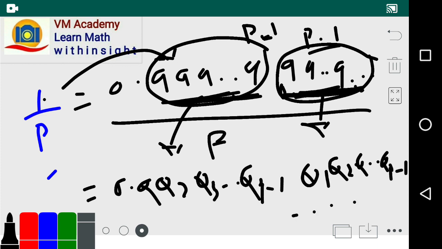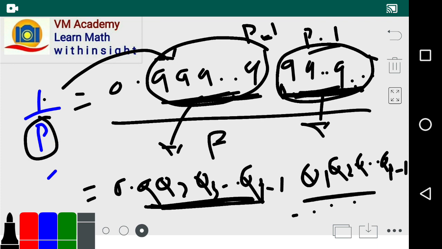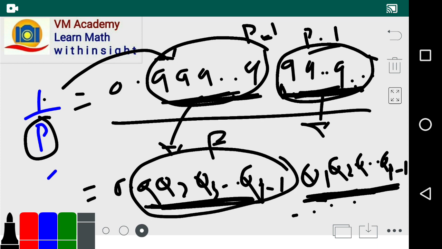And this goes on forever. In this manner we can say that no matter what the prime number is, its digits are definitely going to recur after the pth place onward. So it can recur earlier also, but it is definitely going to recur after the pth place onward.